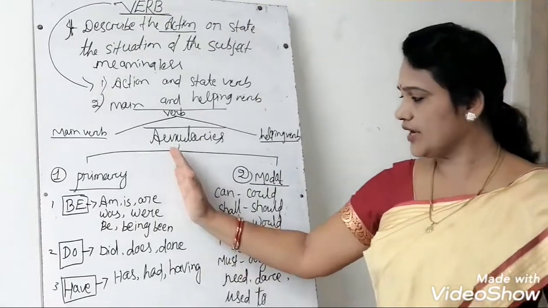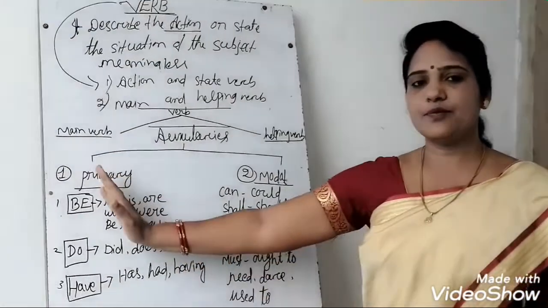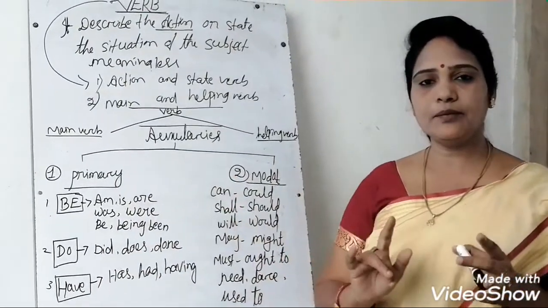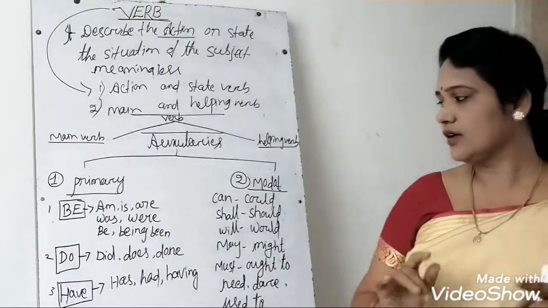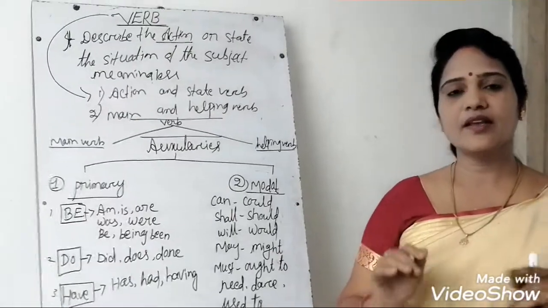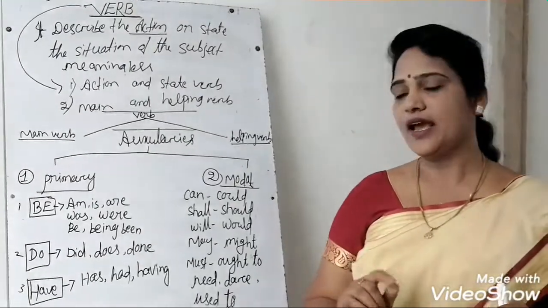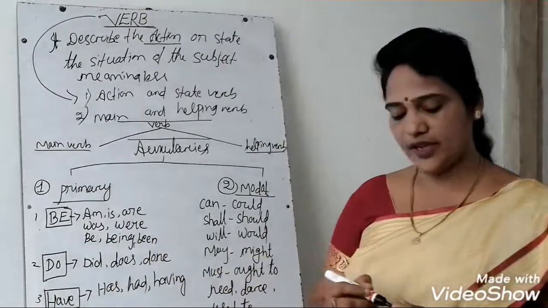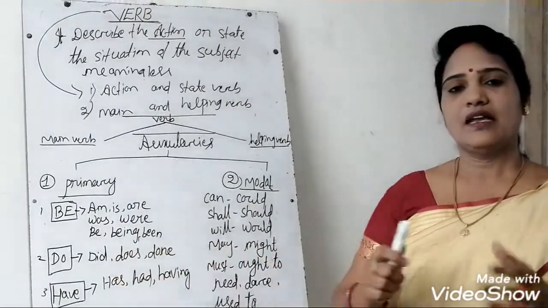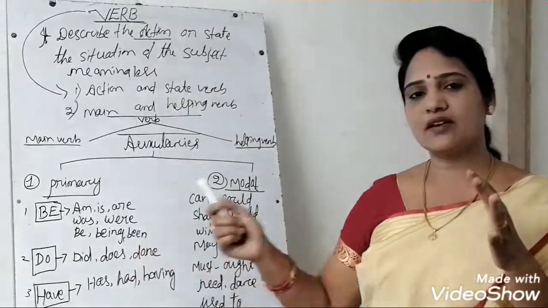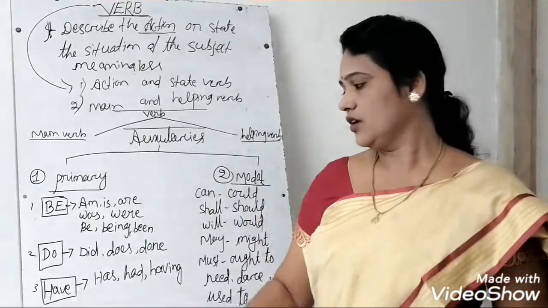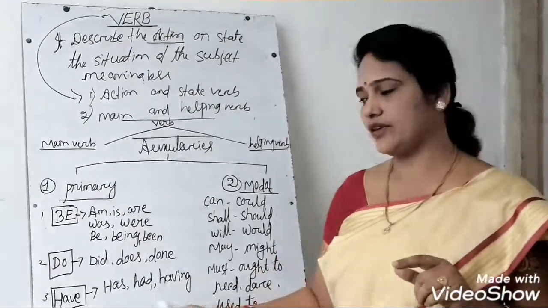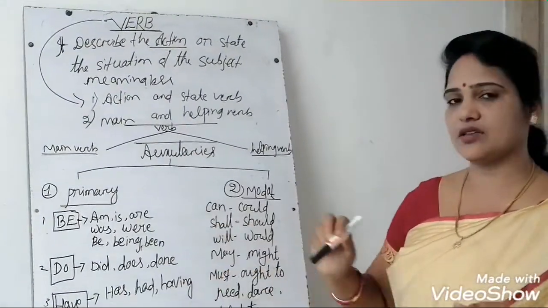Understood? The primary auxiliary I divided into three: be, do and have. Under be: am, is, are, was, were, be, being and been. Under do: do, did, does and done. Under have: has, had and having. These are the primary auxiliaries.